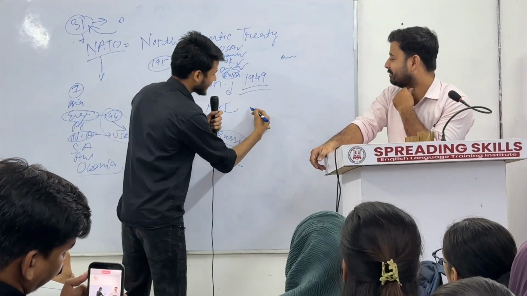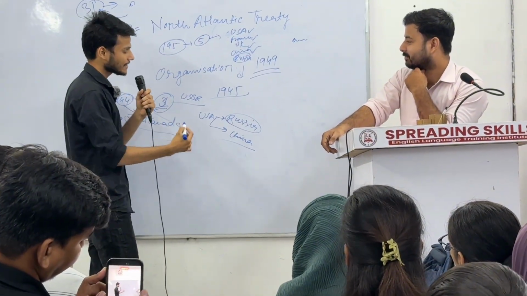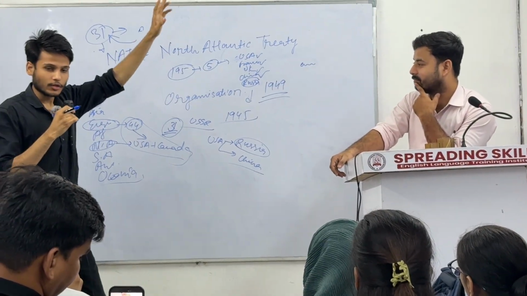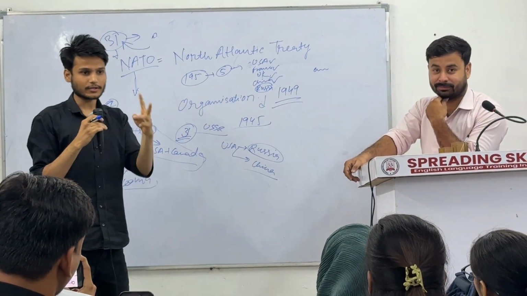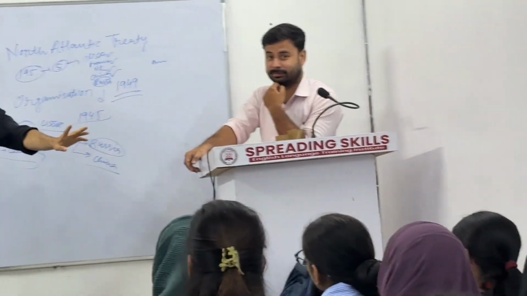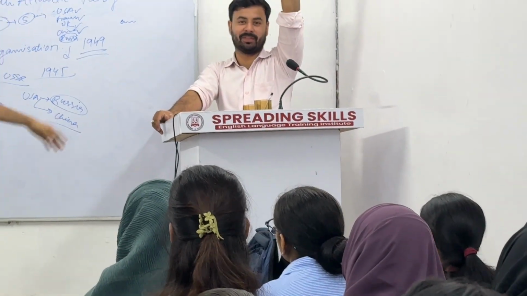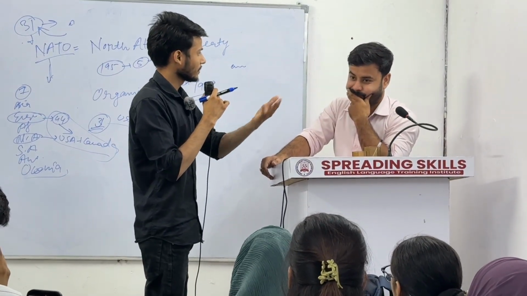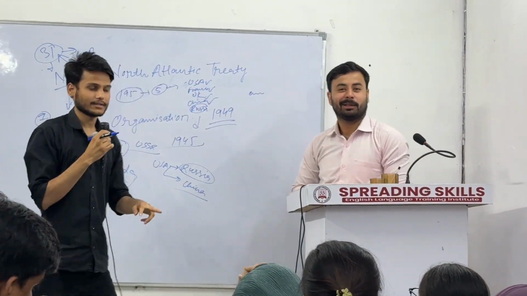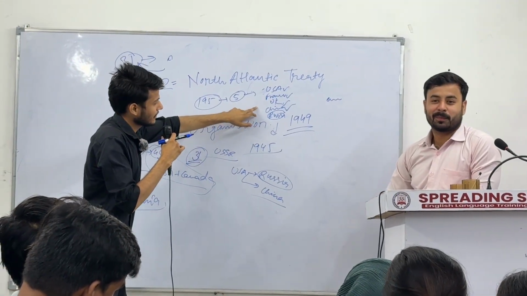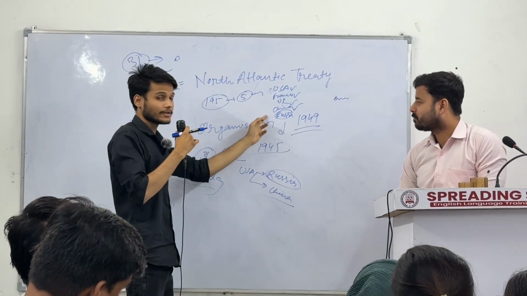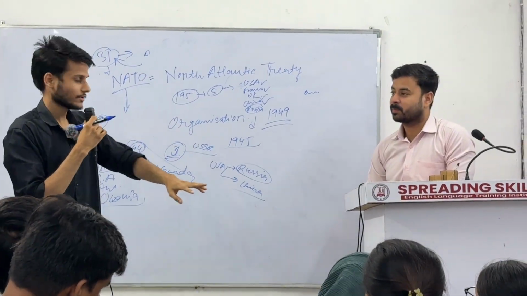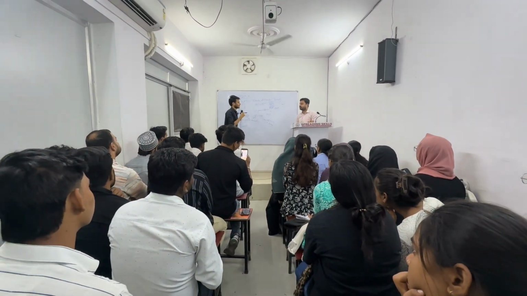Suppose India has veto power, then India has influence in Asia, and everyone wants to dominate. For example, everyone wants to be the topper of the class. You want to become the topper, sir. Do you want anyone to overcome you? No, I don't want that. So that's why China has veto power. If China gives the veto power to India, then India will also dominate there. India will influence China's matters. That's why China doesn't want to give the veto power to India, sir.